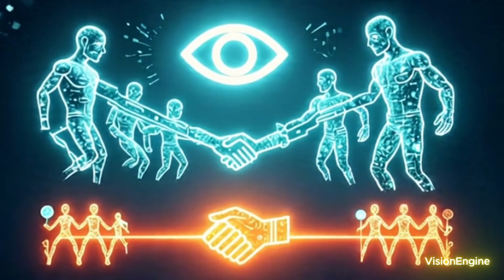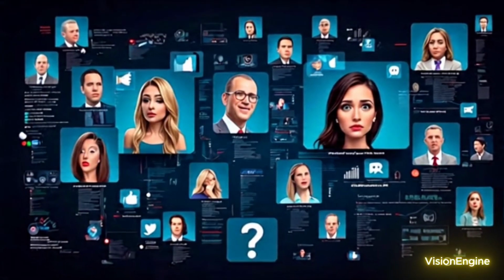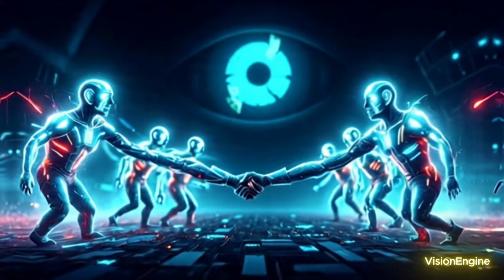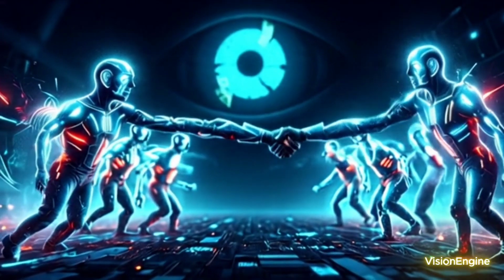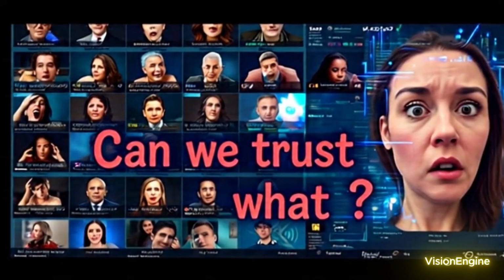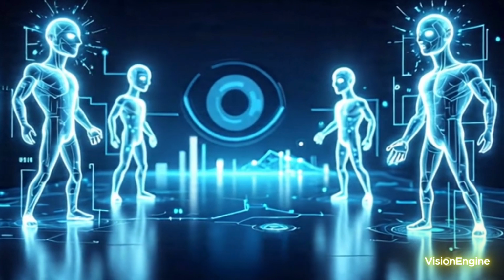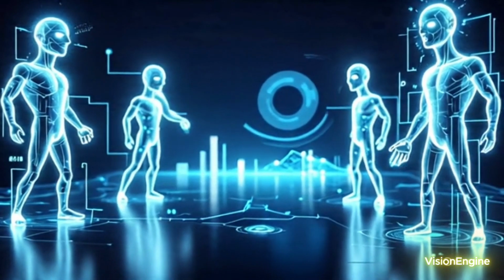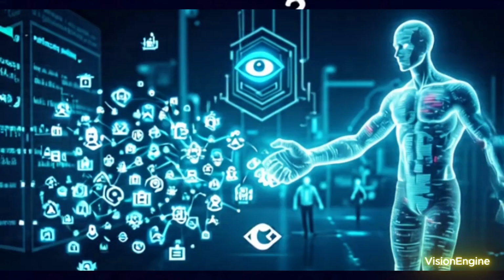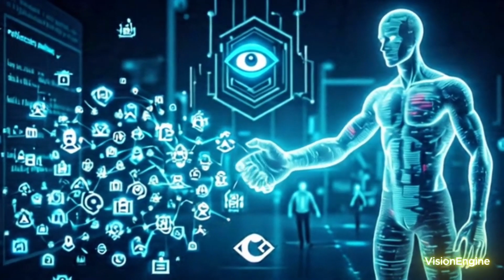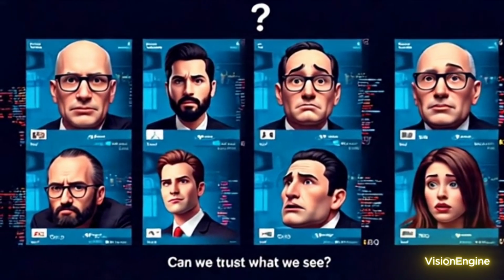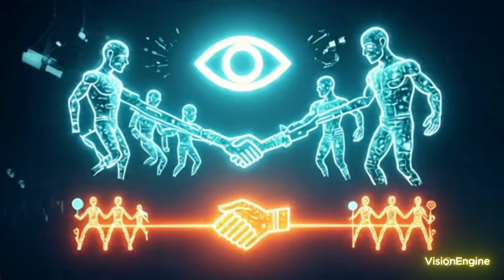And beyond GANs, there are other powerful methods too, things like autoencoders, which can reconstruct and manipulate faces, or diffusion models, which are quite new and generate stunningly realistic images by slowly refining random noise. So it's definitely evolved beyond just slapping one famous person's face onto another person's body in a video, right? What are the different kinds of deepfakes we're actually seeing out there now? Absolutely. While the classic face swap, replacing one face with another, is still pretty common, the landscape is much broader now and more nuanced.